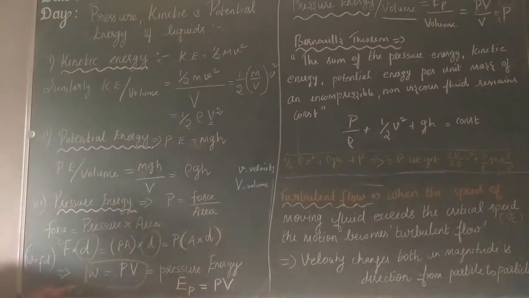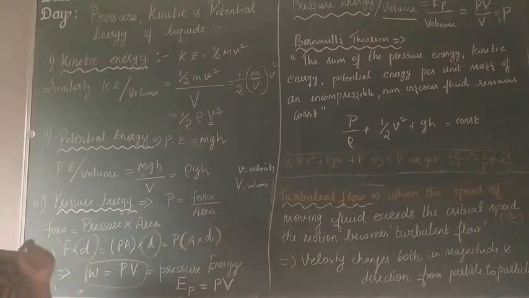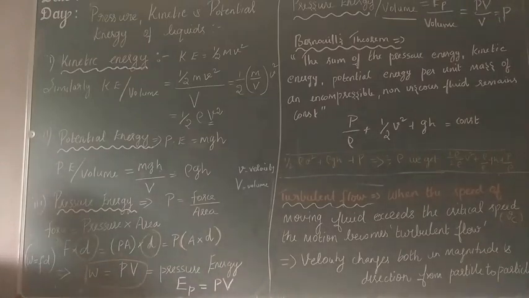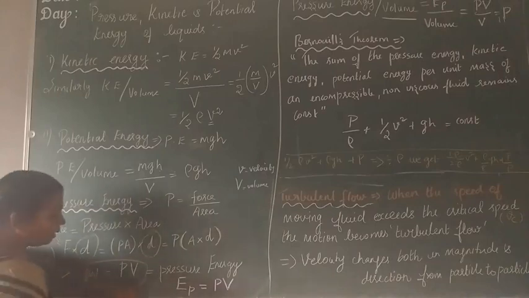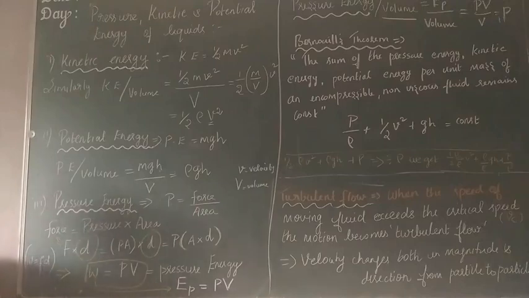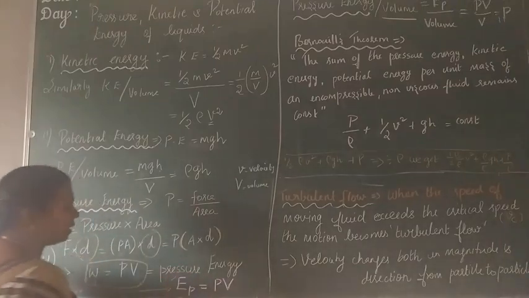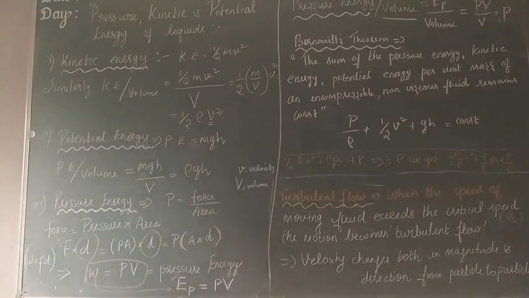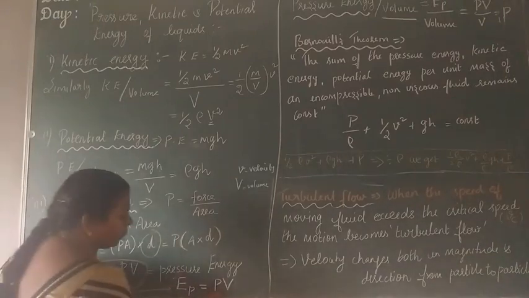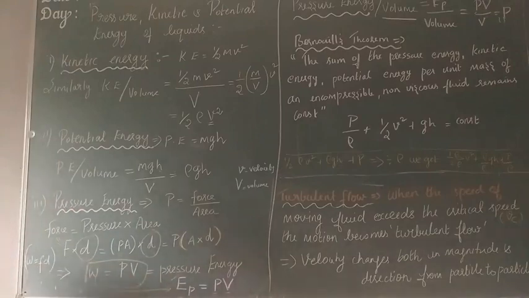Why am I writing W? Because you know the general formula: work, which is also called energy, is force into displacement. So W is equal to PV. Therefore, this is the pressure energy. Work done W can be replaced by EP, the pressure energy, which is equal to pressure into volume.